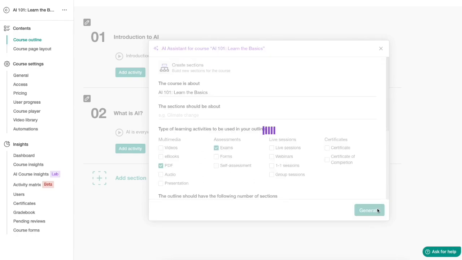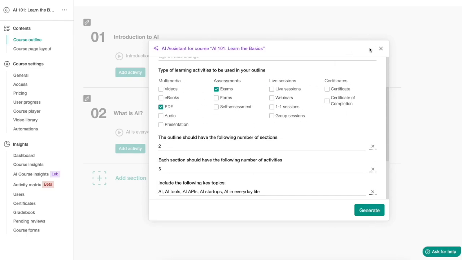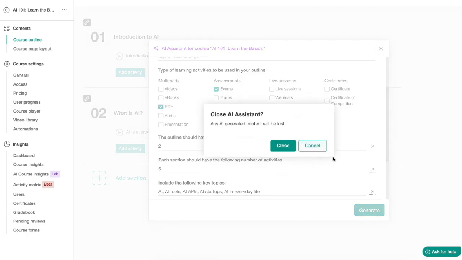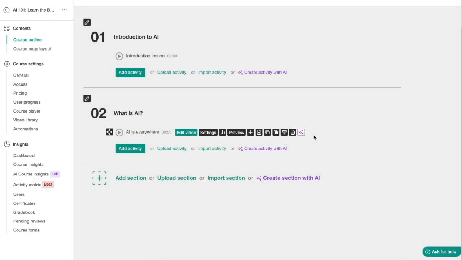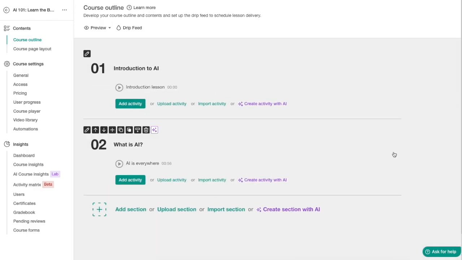Okay, so actually right now it's refusing to generate the content. I have no idea why this is, but then when I'm trying to close it, it says that the AI generated content will be lost. Well, let's close it for now. And that's actually something worth mentioning.